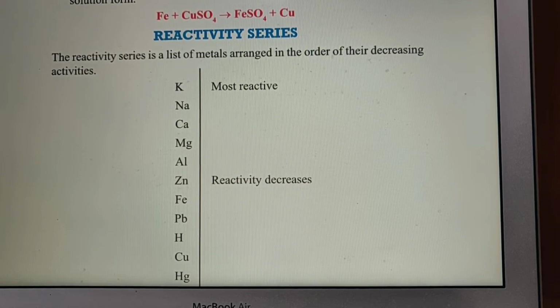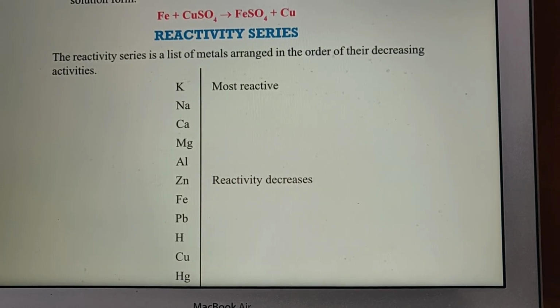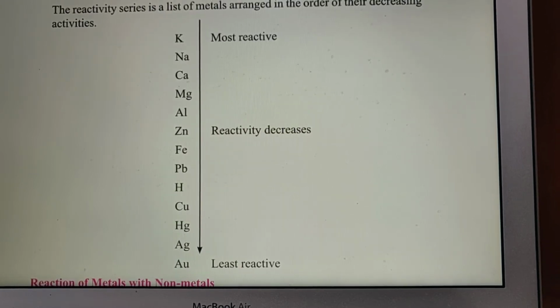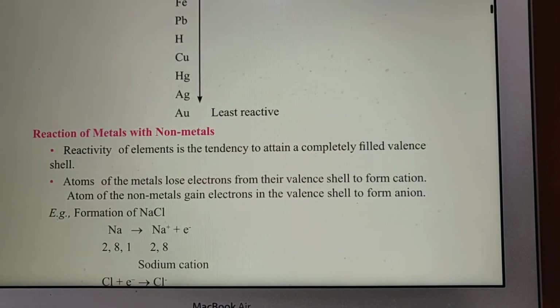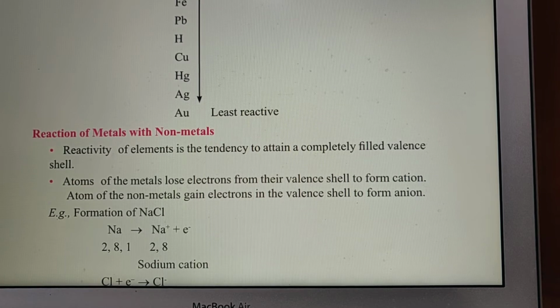Then according to the reactivity, the metals can be arranged from top to bottom. Top most reactive and bottom least reactive. You can see the least reactive are copper, mercury, silver and gold. Hydrogen is also placed here, and we will see the reaction of metals with non-metals.